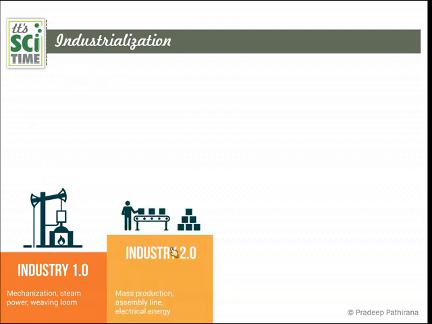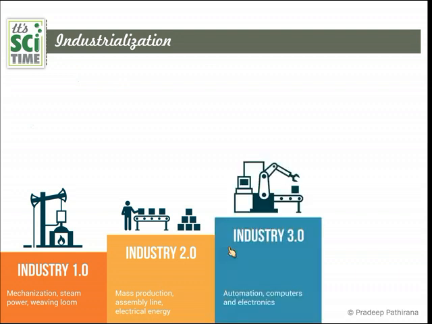Let's go to 2.0 and see what happened. Mass production and assembly lines, electrical energy used as the second stage. Mass production occurs to supply the food or the goods needed for the higher populations. Industry 3.0, in that one, automation came, and computers, electronics, and robots came and automatically produce. Nowadays, the huge number of products comes with this automation process, and the involvement of the human or the manpower is reduced with this.